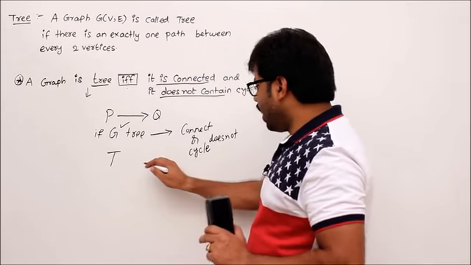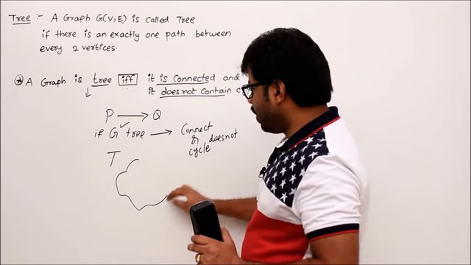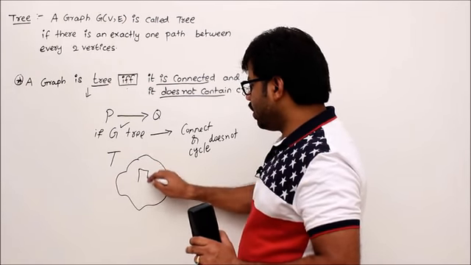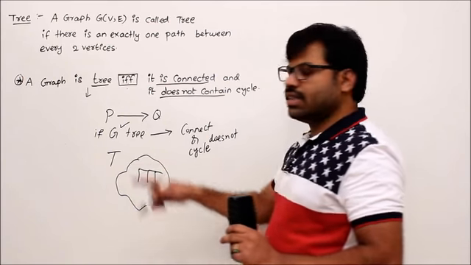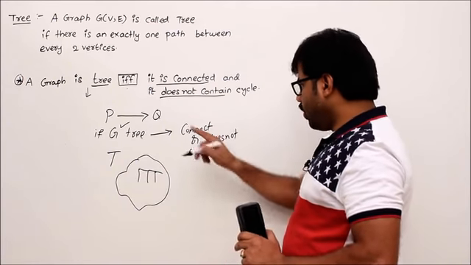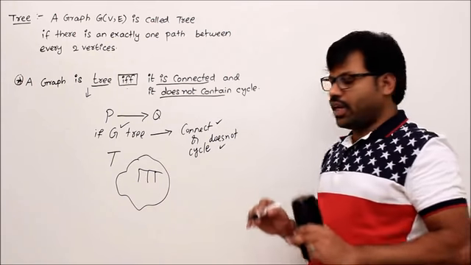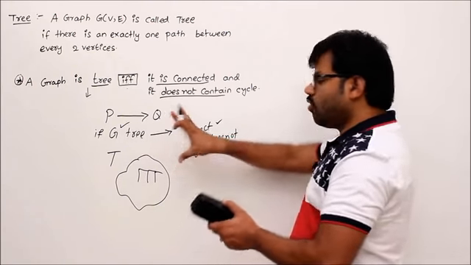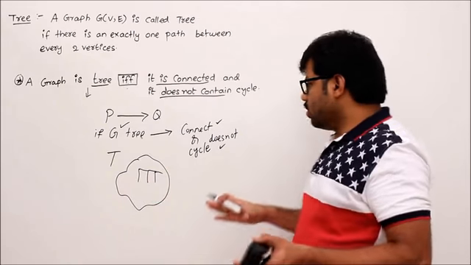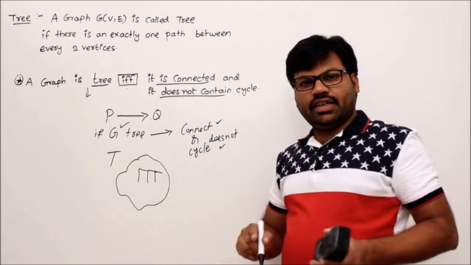Now I draw the structure. We have a graph. It is a tree. That means between every two vertices there is exactly one path. Now we have to prove that it is connected and it does not contain a cycle. Whenever I do that, one direction of the proof will be done. Okay. So for that, the graph should be connected.